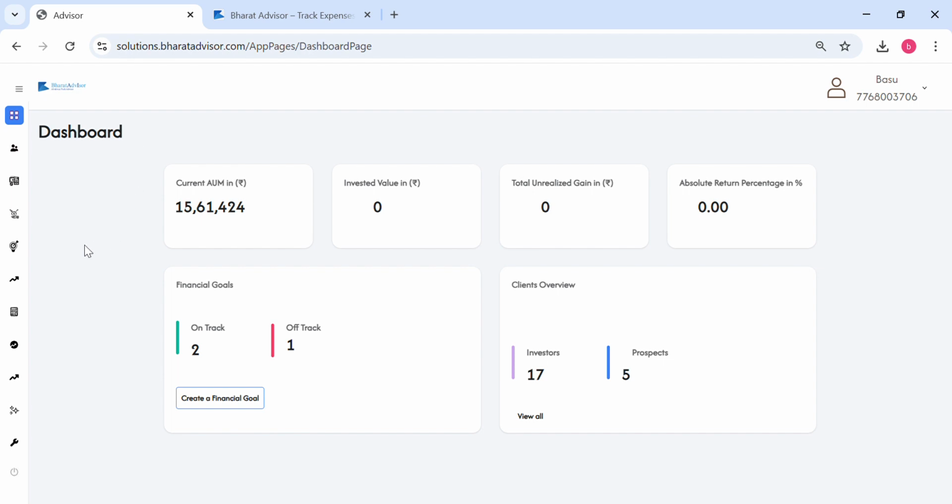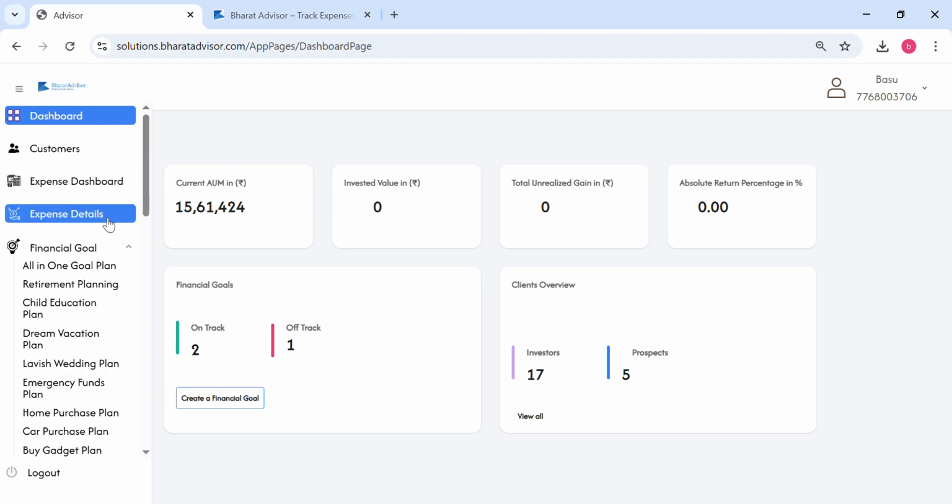This is a dashboard which you see. This is a distributor dashboard that is given to you, and that's where you can do all kinds of analysis for your clients. You can look into all kinds of reports and into the AUM. You can see what kind of investments your clients have made. You can individually go to each client and do the analysis of each client: what kind of SIPs they have, what kind of XIRR, the invested amount or the portfolio value, or which SIPs are expiring and everything. So we provide all kinds of analysis.